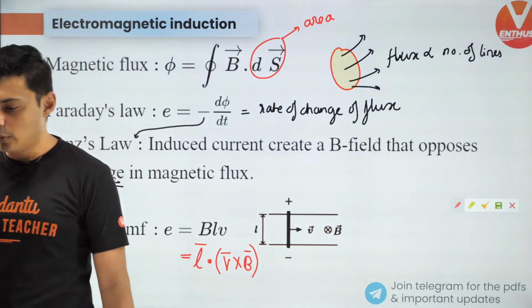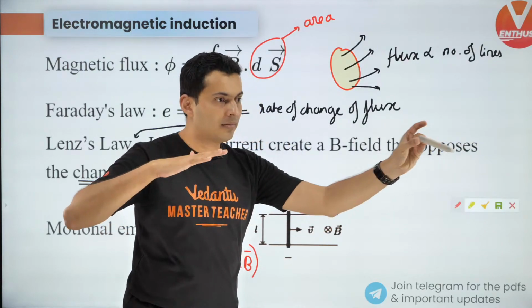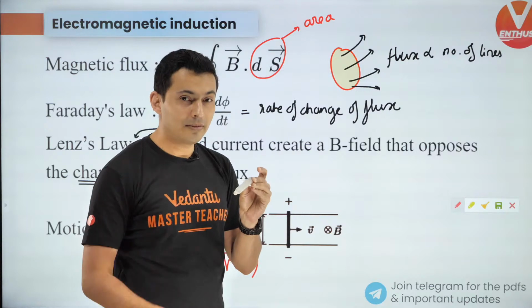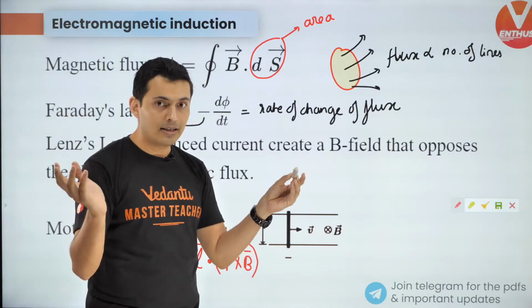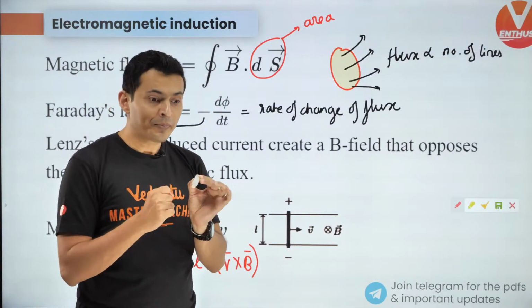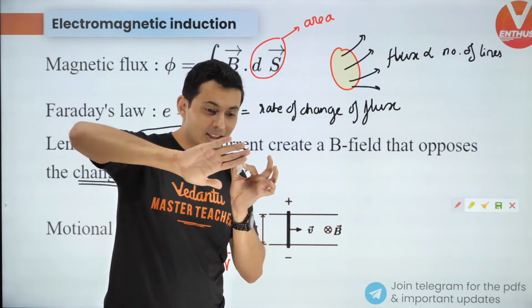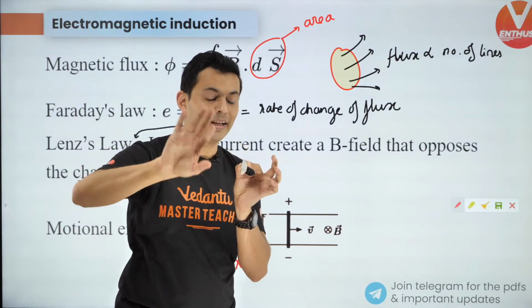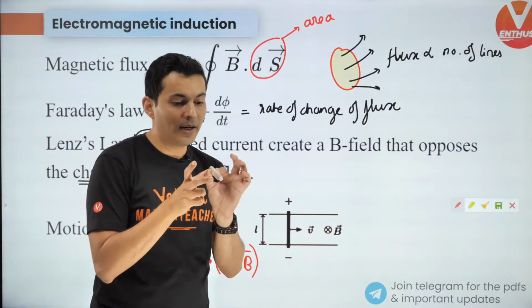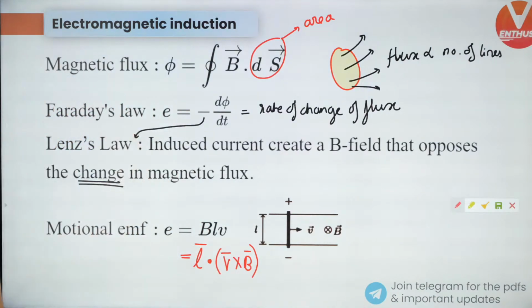All right, cool. What is motional EMF, Mudit? See, if you take a rod and move it in a magnetic field, there is EMF induced in it. So that is called motional EMF. Why is the EMF induced? There is a reason for that, because when you move a conductor, the charges will experience force due to the magnetic field. So the charges get accumulated on one side and they leave some other part. Once the charges get accumulated, there is a potential difference which is called the induced EMF. So that's where it comes from.